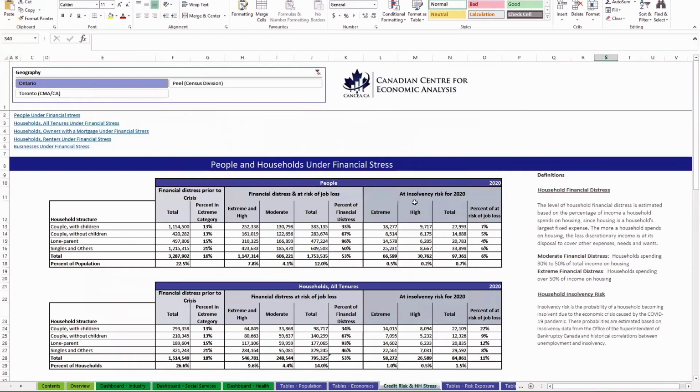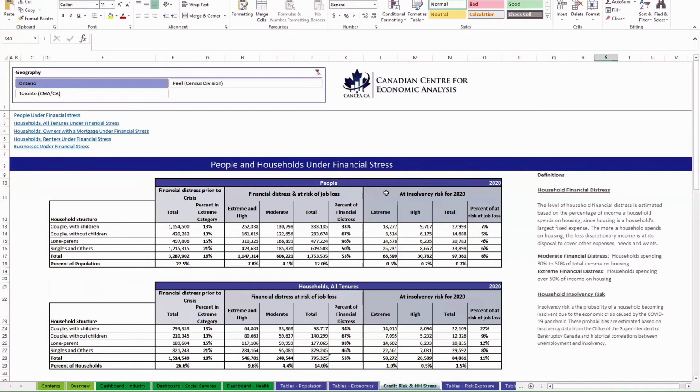Next, we have the credit risk tables. You can filter it. This is only available for upper tier municipalities, so regions and Ontario, due to the nature of the data that we're using. All the definitions are here.